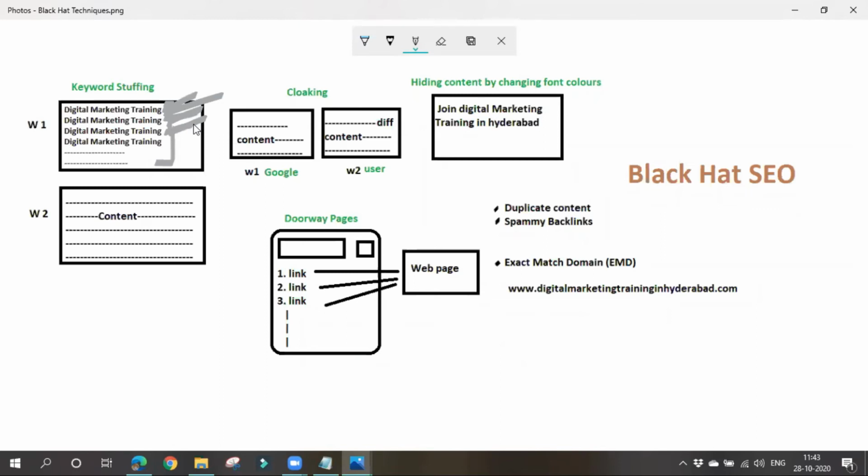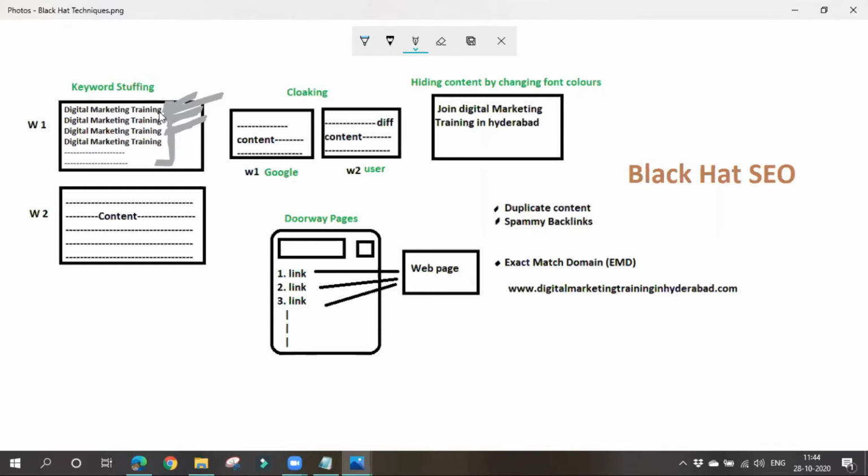For Google, or it may be for other search engines, it may be okay. User satisfaction is very, very important. So if a user comes to our website and sees only these keywords, but our website has no content, he may go away. He will not feel good, right? He's not getting any quality content there. Then what is the use of displaying it in the relevant results? There is no use. User satisfaction is much more important for Google.